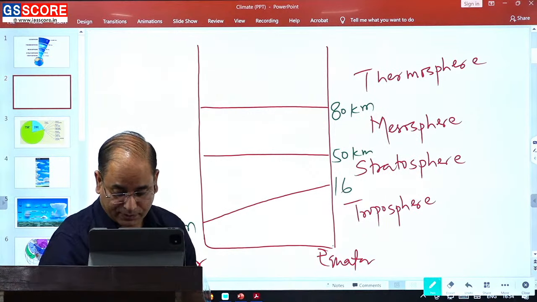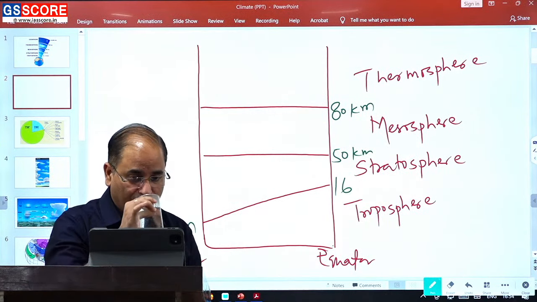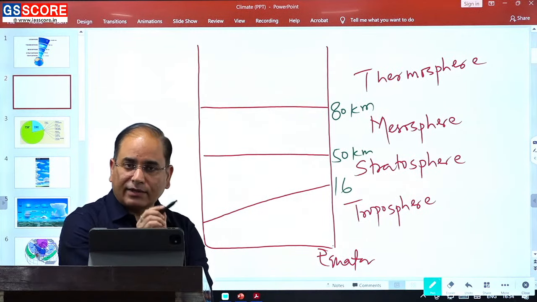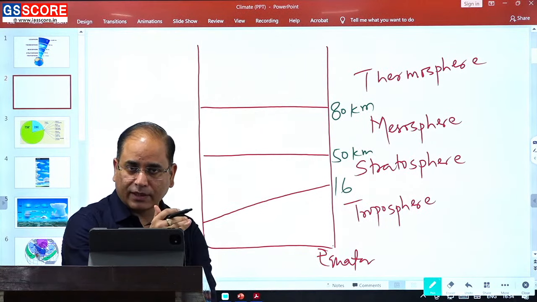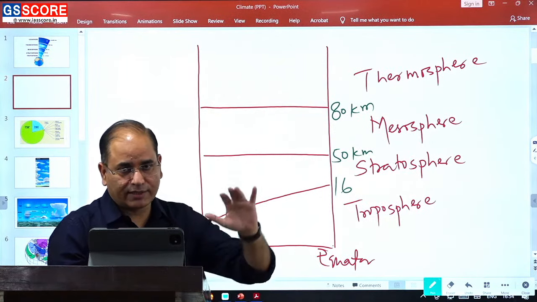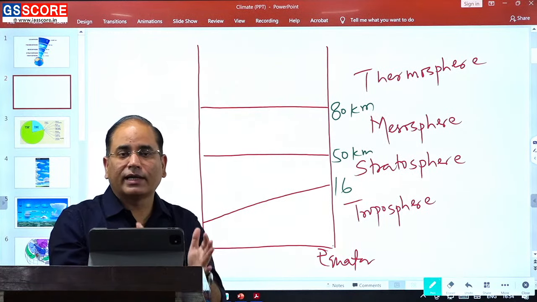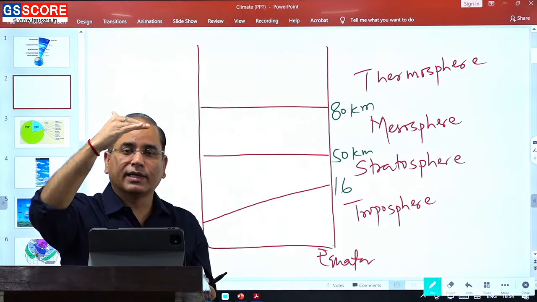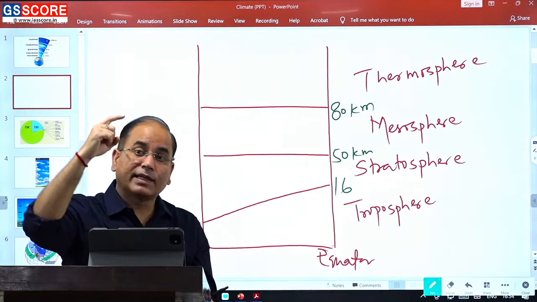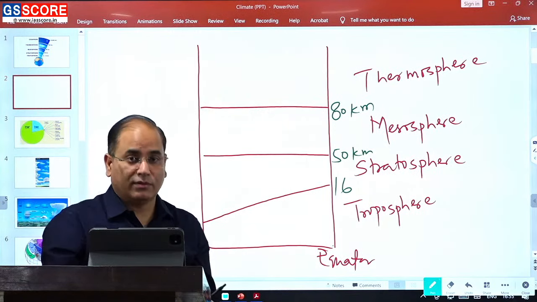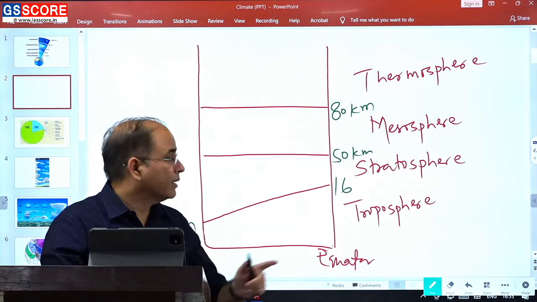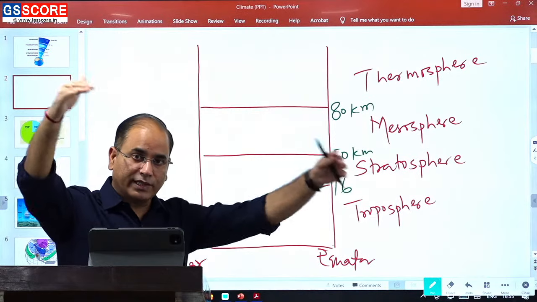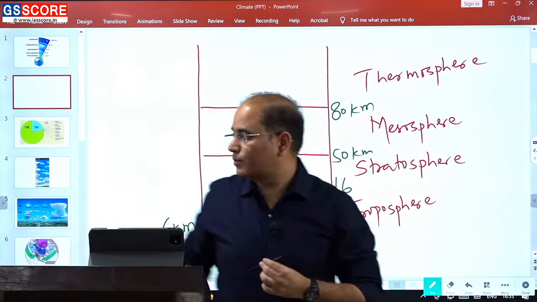One more thing. There is one more piece of information from where questions are asked. In the troposphere, the lower part of the atmosphere, we have two different areas: one is the higher latitude, one is the lower latitude. Higher latitude is the poles, lower latitude is the equator. At the upper boundary of the troposphere, the temperature will always be lower over the equator in comparison to the pole. Why will the temperature over the equator be lower? Because at the equator we have the higher height.